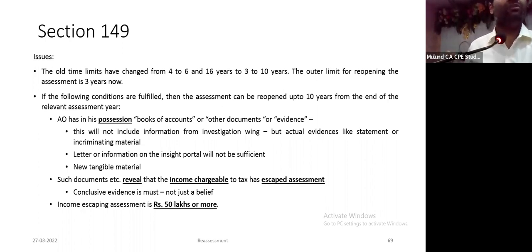It should show that income has escaped assessment. Reasons to believe is not enough. So it has to be conclusively shown that income has escaped assessment. It should reveal on verification of books, documents, evidence, and one should come to a conclusion that income has escaped assessment. Such income escaping assessment is more than rupees 50 lakhs.